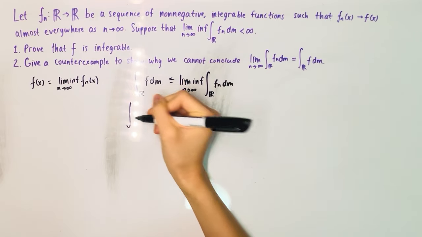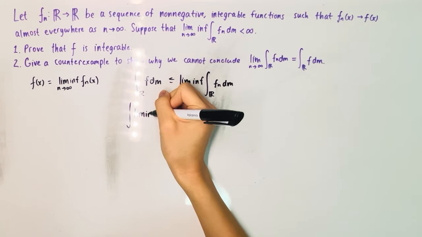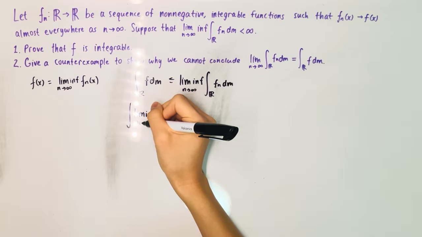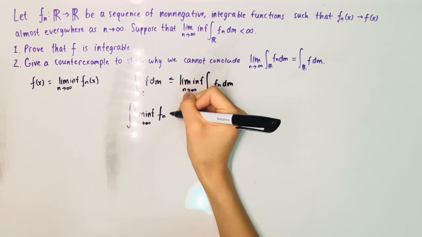And notice basically what this is telling us is that the lim inf pulled outside is going to be less than or equal to the lim inf of the inside.